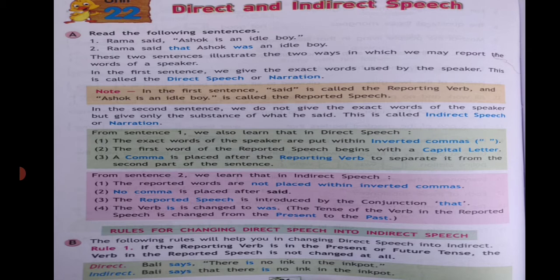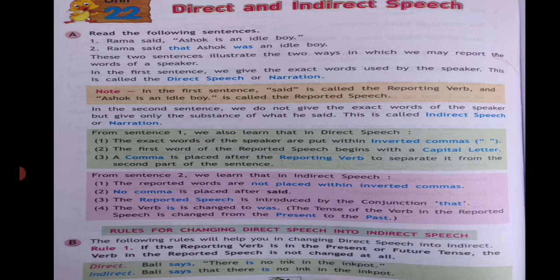In the note it's given that in the first sentence, said is called the reporting verb and Ashok is an idle boy is called the reported speech. So let's remember a few rules. In the first sentence, we have three rules for direct speech. The exact words of the speaker are put in inverted commas. The first word of the reported speech begins with a capital letter. A comma is placed after the reporting verb, that is said. After Rama said, there is a comma to separate it from the reported speech, the second part of the sentence.